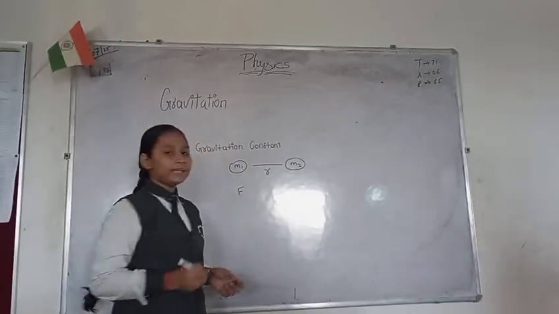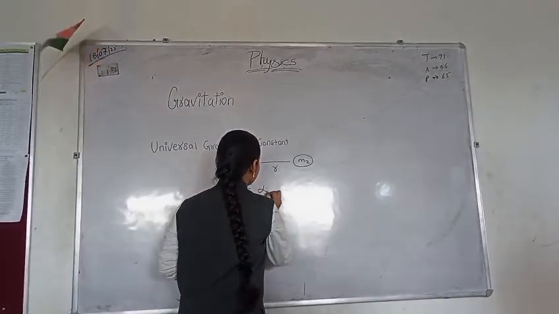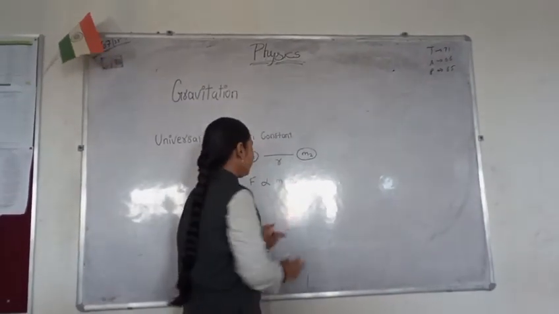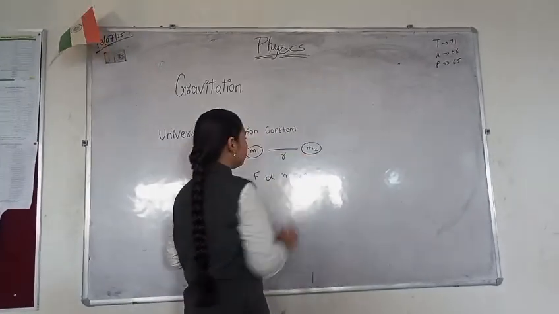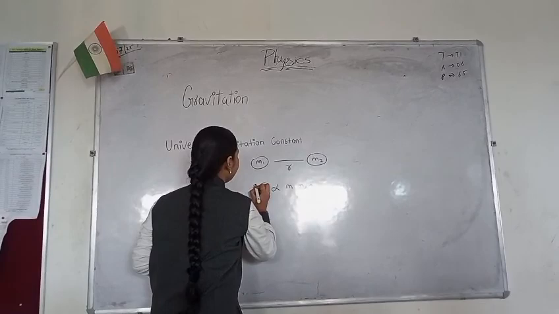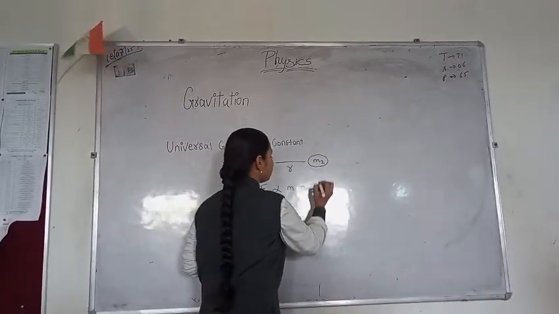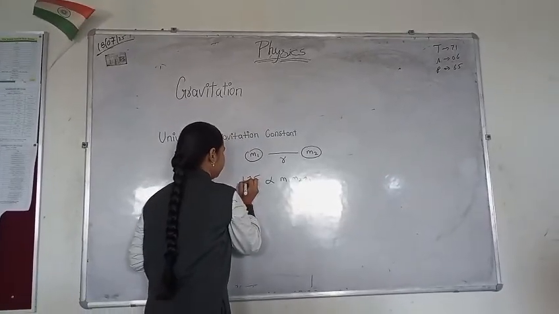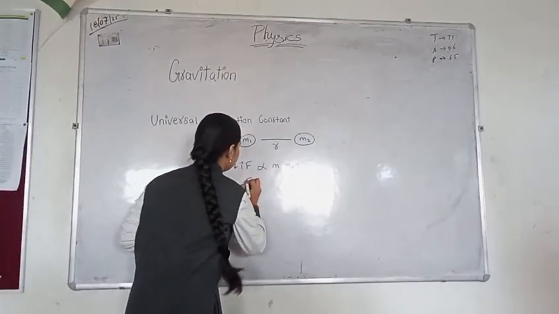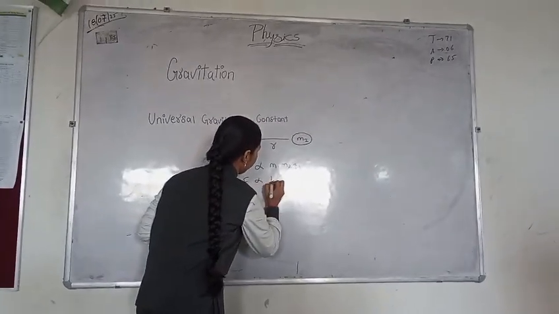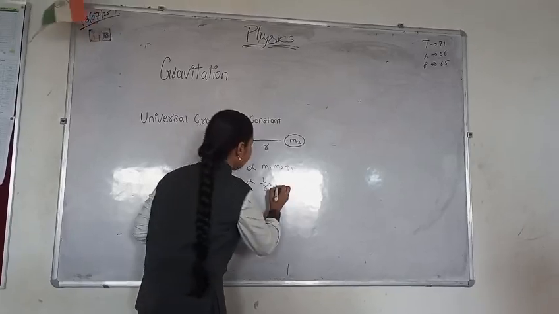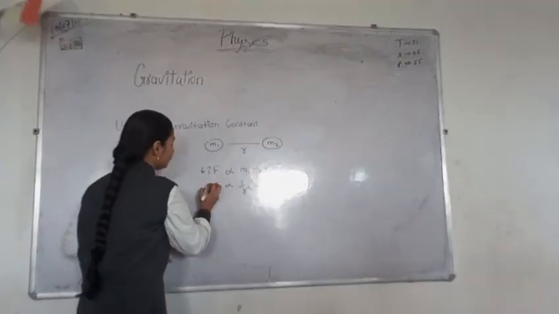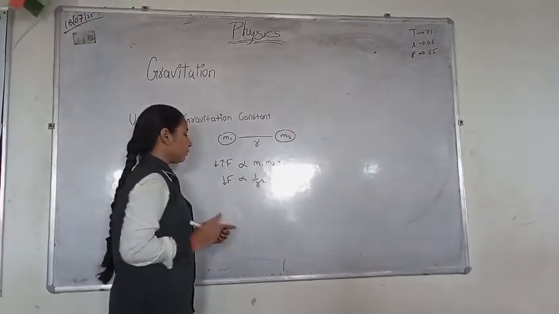From the universal law of gravitation we know that F is directly proportional to the product of their masses, m1 and m2. This means that if we increase the masses of these two objects, the force of attraction between them will also increase. And if we decrease the masses, the force of attraction will also decrease. We also know that force is inversely proportional to the square of the distance between them. This means that if we increase the distance between these two objects, the force of attraction between them will decrease, because it is inversely proportional.